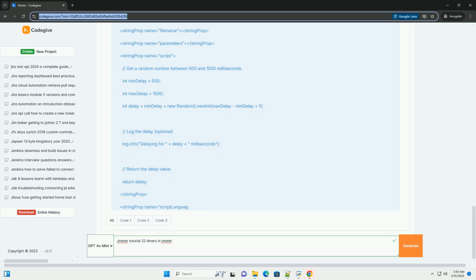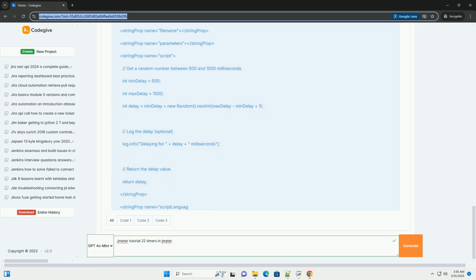Multiple timers. You can use multiple timers in a test plan. If multiple timers apply to the same sampler, the delays from all timers are added together to determine the total delay. Variable timers. Timers like Gaussian random timer and uniform random timer introduce variability, making the tests more realistic. However, this also means that the test results can vary slightly between runs. Running the test multiple times and averaging the results is generally recommended.